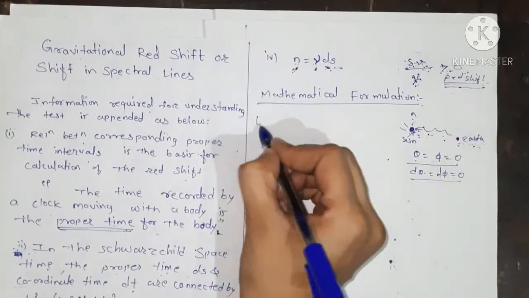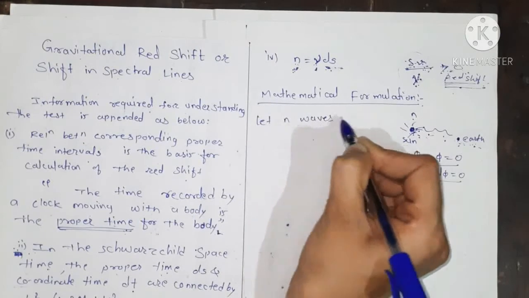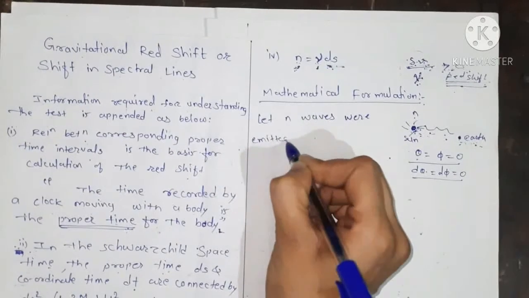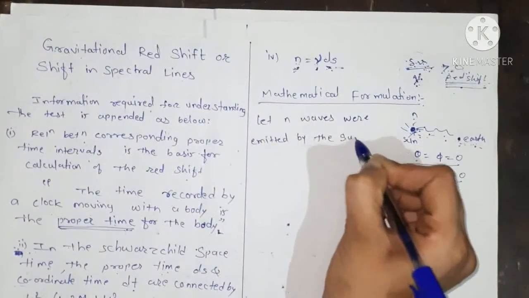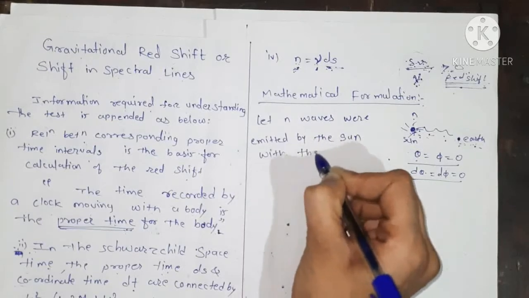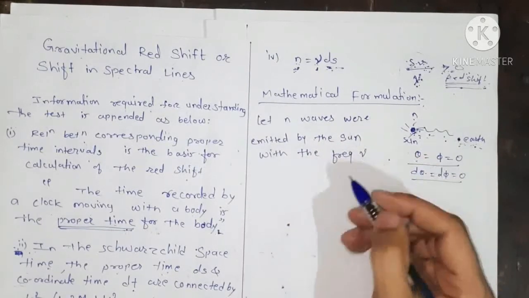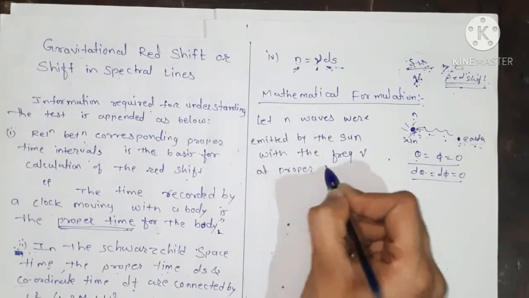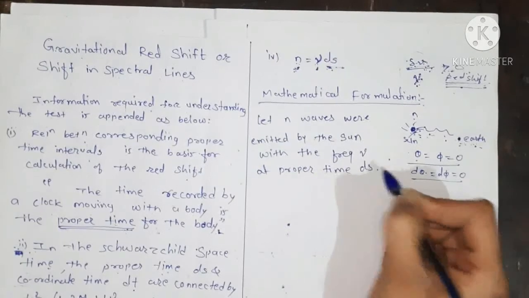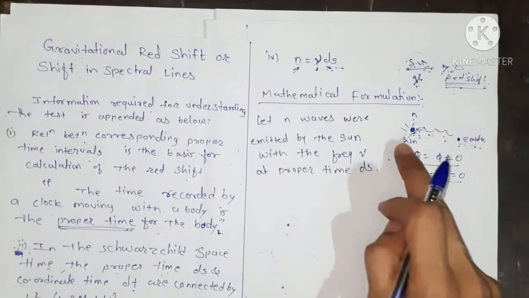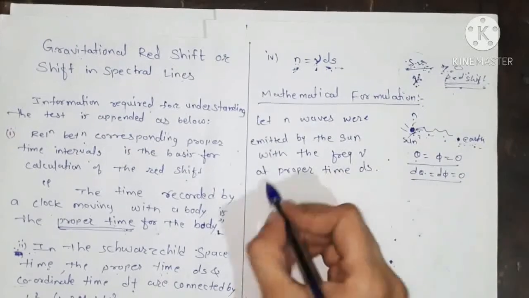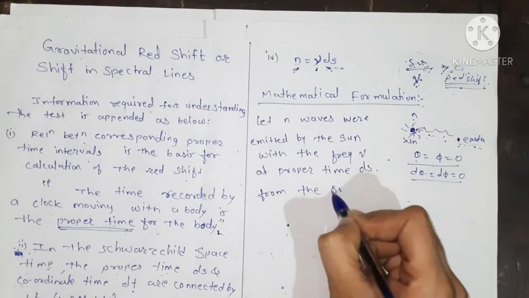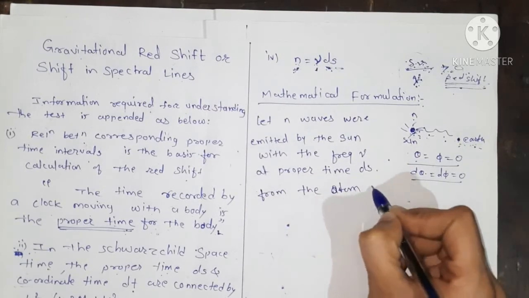So we let n waves be emitted by the sun with the frequency nu at the proper time ds, from the atom on the surface of the sun.